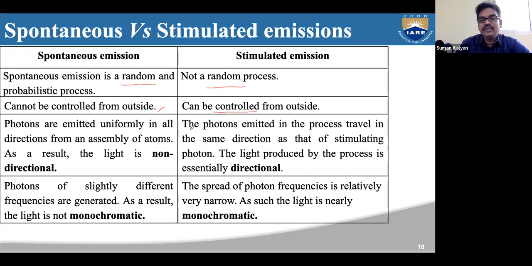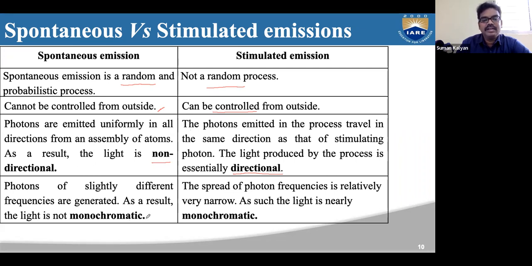Whereas the photons emitted in the stimulated process will have the same direction as the incident photons, therefore the resultant light will be completely directional. So the spontaneous emission light is non-directional, whereas stimulated emission light is directional.